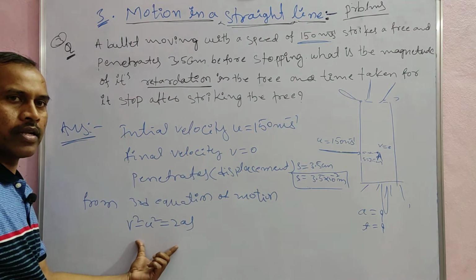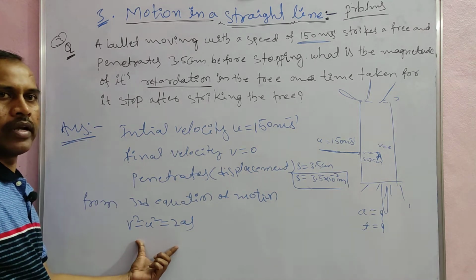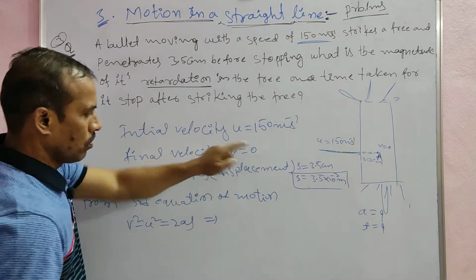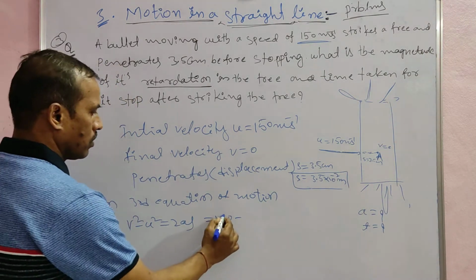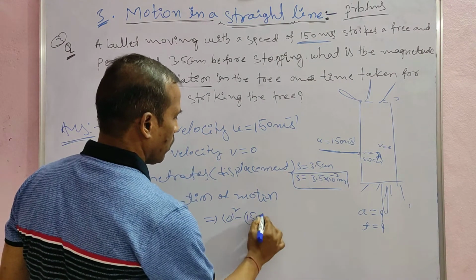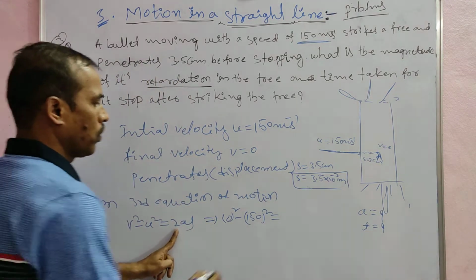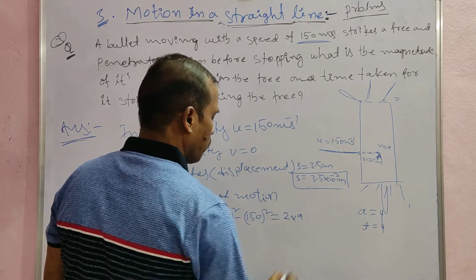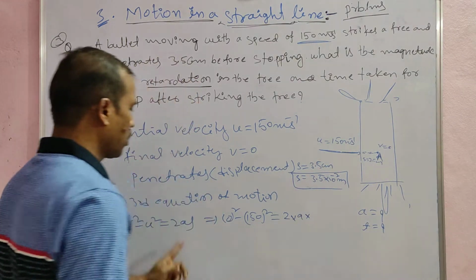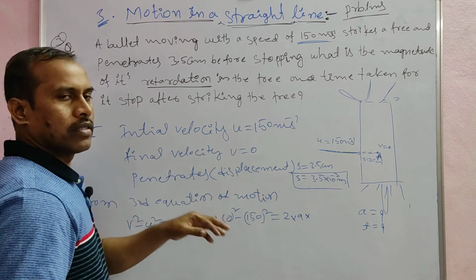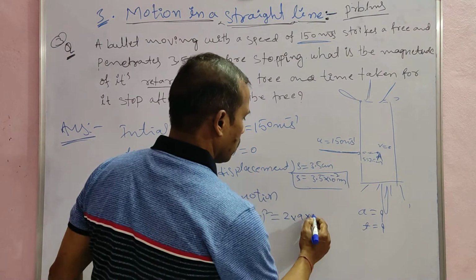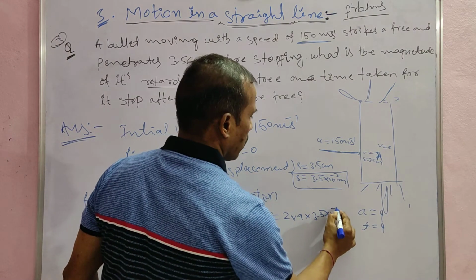After that we will get the acceleration, the retardation of the bullet. So here v is equal to 0, 0 square minus 150 square is equal to 2 into a. We don't know the retardation of the bullet a, into the displacement of the bullet, that is the penetration of the bullet in the tree, s is equal to 3.5 into 10 power minus 2.